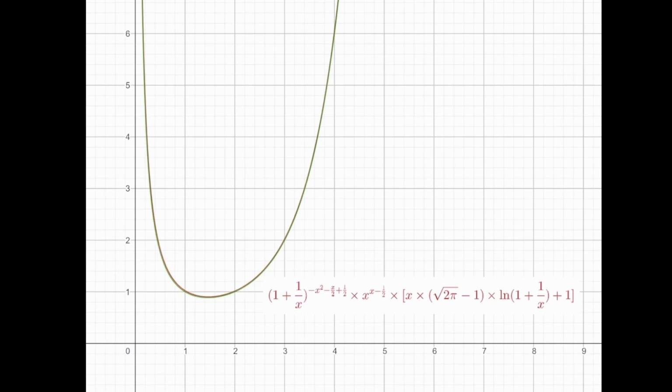Impressive, isn't it? However, I foresee the skeptics coming. Indeed, it remains to be demonstrated that this function serves as an asymptote both at 0 plus and at plus infinity.